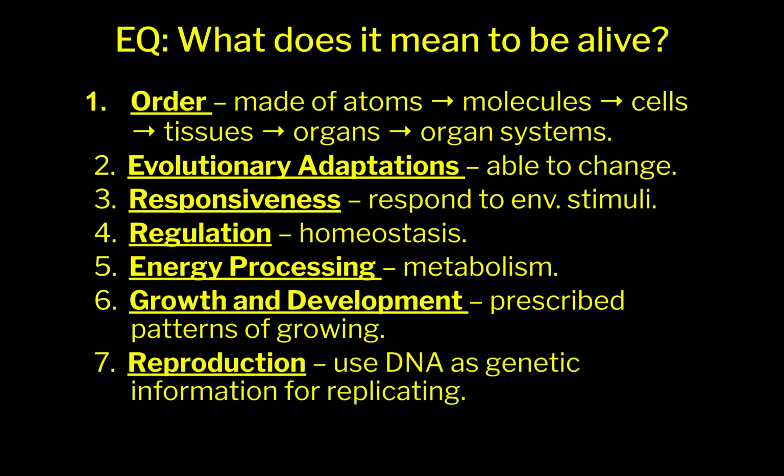And number 7, the last one, is that you have to be able to reproduce. That means you have to be able to pass your genetic information on to the next generation.